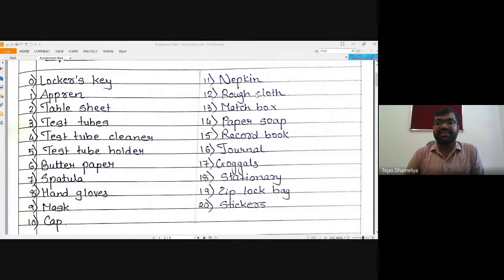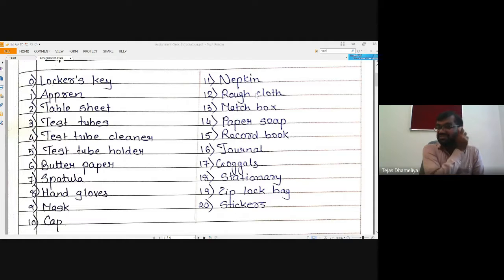A rough cloth is required to clean whatever space you are working in, sometimes to hold hot vessels and sometimes to clean the surface: table, seat, tabletop. For that purpose this rough cloth is required. Matchbox: we have the facility of gas, so a matchbox is mandatory for all of you.